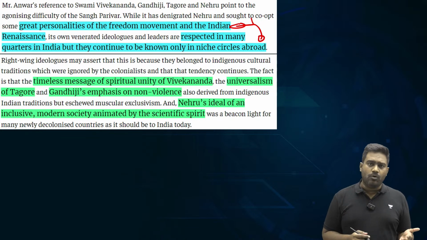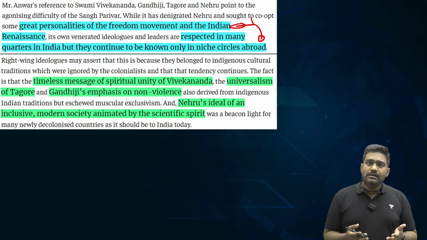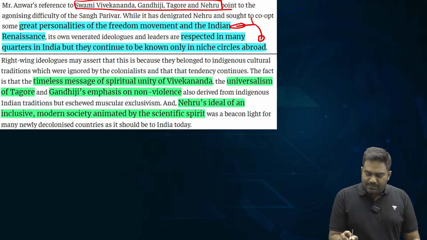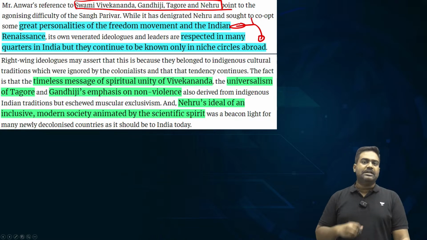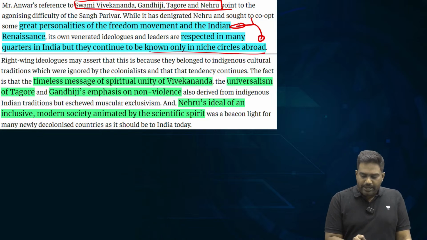Of course, there are many more, from Tilak to Sardar Patel to Subhash Chandra Bose to Bhagat Singh, right? But since the Malaysian leader spoke about these four eminent personalities, the focus of the article is limited to them. But of course, you can expand your thought. You can read a little more about them, try to include a few pointers in your answers.